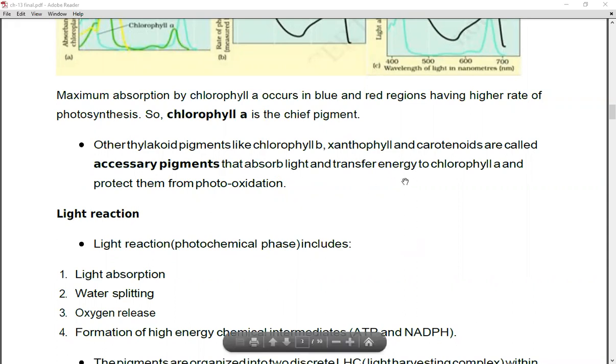So these accessory pigments absorb the light and transfer the energy to chlorophyll A. They are also responsible for trapping or absorbing the light, but this absorbed light is transferred to chlorophyll A. And they also protect chlorophyll A from performing photooxidation, because if photooxidation takes place, then photosynthesis cannot occur in a proper manner.